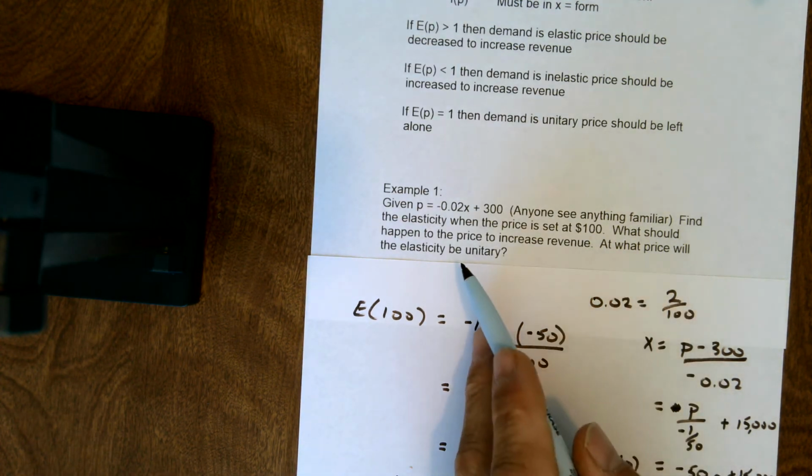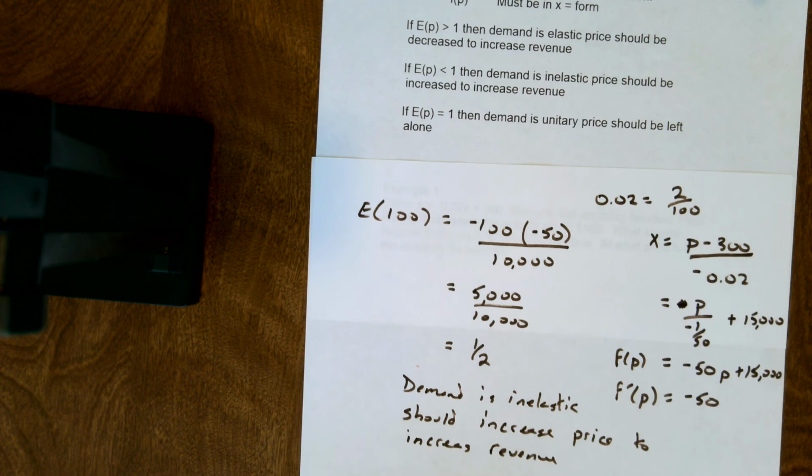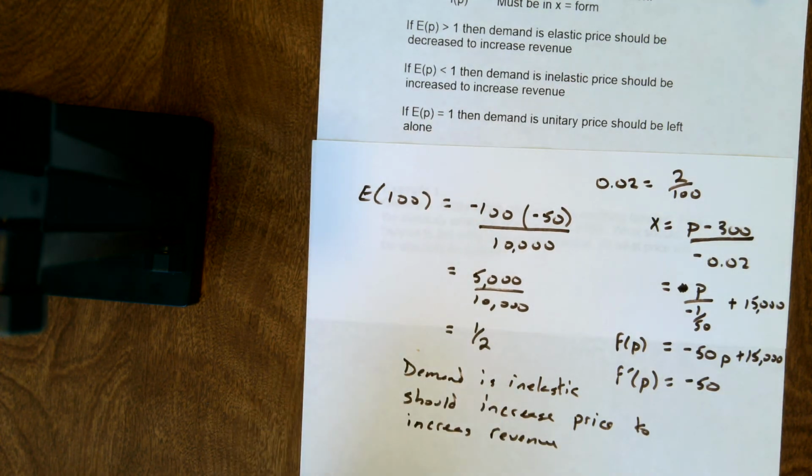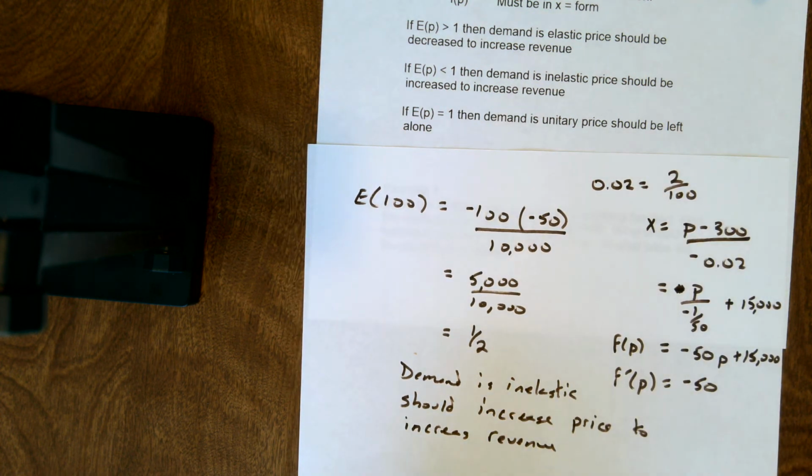At what price will the elasticity be unitary? So for it to be unitary, we want our elasticity to be equal to 1. So we want 1 to equal negative P times f prime of P, which is in this case negative 50, divided by f of P, negative 50P plus 15,000.